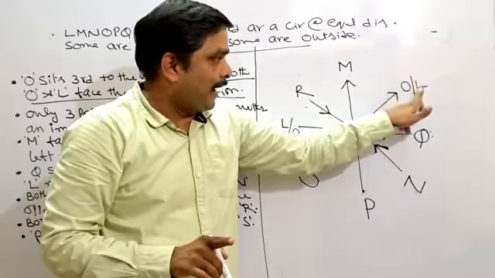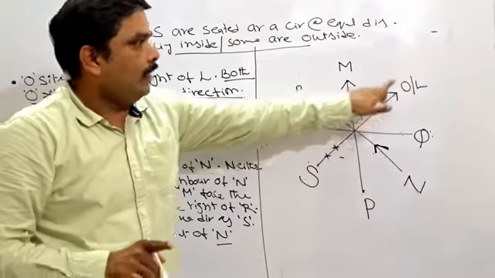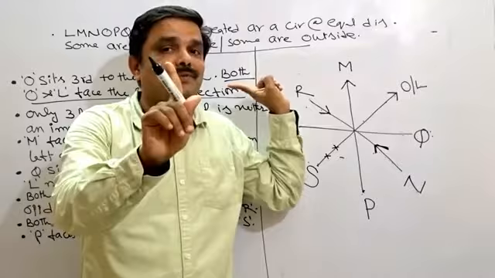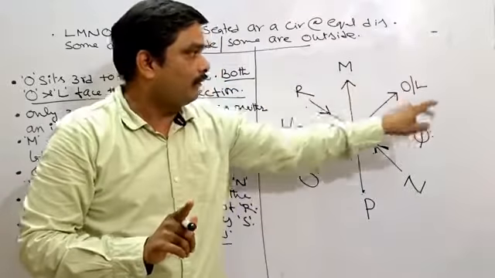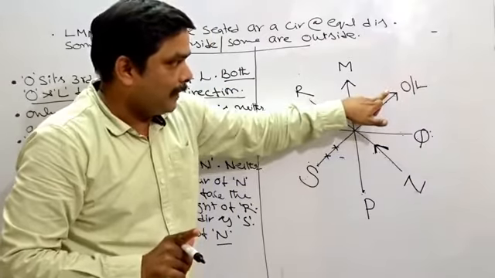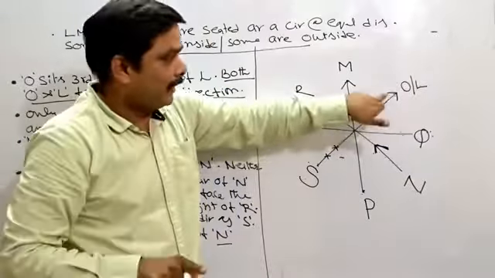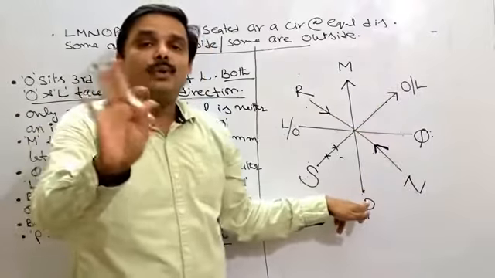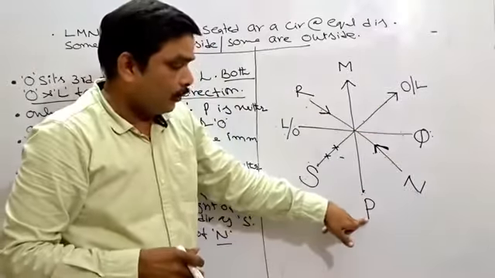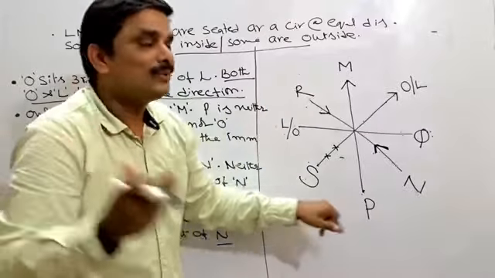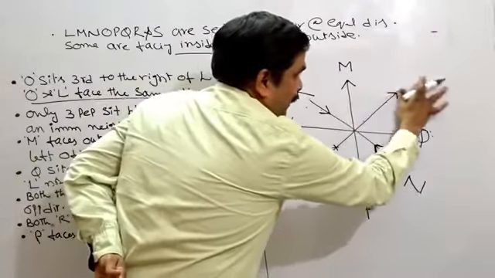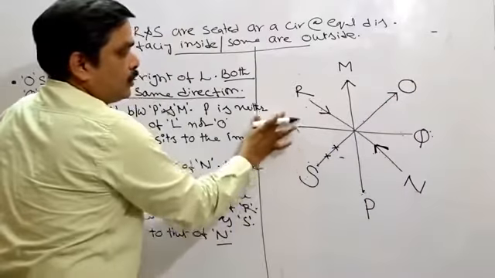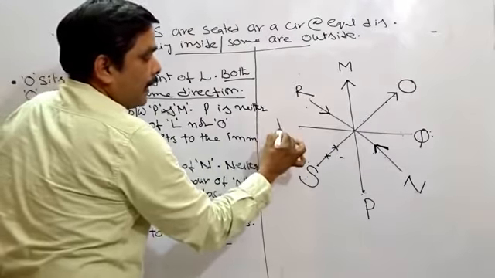Suppose if I keep L here, facing outside, O should be third to the right of L. This is what we have read as the first information. Now, if I keep L here, O should be third right. L is facing outside. If I keep L here, first, second, third, there is no place for O. This is already occupied by P. What's the conclusion here? I cannot keep L here. It must be given to O and it should be given to L.